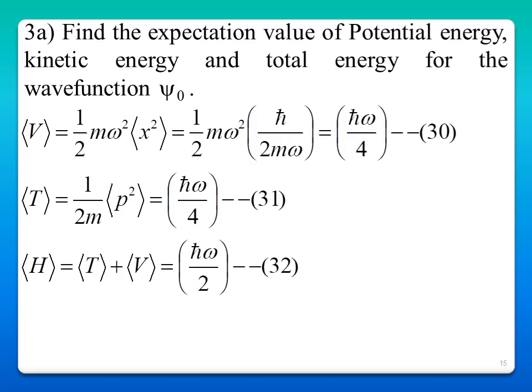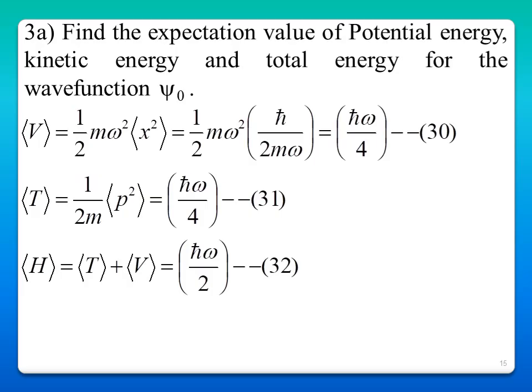Now we have to find the expectation value of potential energy, kinetic energy, and total energy. For the expectation value of potential energy, it is half m omega squared times the expectation value of x squared. If you substitute, you get h cross omega by 4. And for kinetic energy, it is 1 by 2m times the expectation value of p squared, equal to h cross omega by 4. So the total energy is kinetic energy plus potential energy, which gives h cross omega by 2.